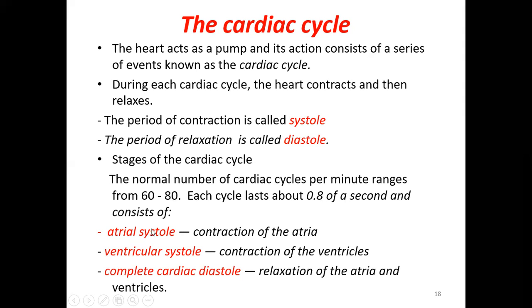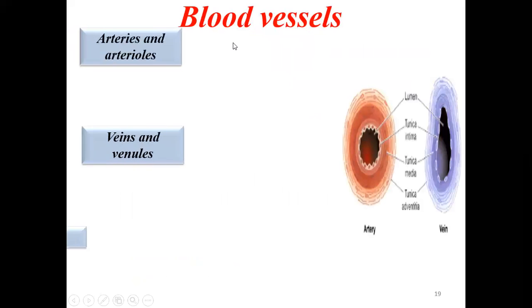Okay, so it consists of the atrial systole, that is the contraction of the atria, then ventricular systole, contraction of the ventricles, then complete cardiac diastole. Diastole means relaxation of the atria and the ventricles. So first the atria will contract, then the ventricles contract, then the whole heart will relax, atria and ventricles. So this is called the complete diastole. Atrial systole, ventricular systole, and then the complete cardiac diastole. So these three things will take place in the cardiac cycle.